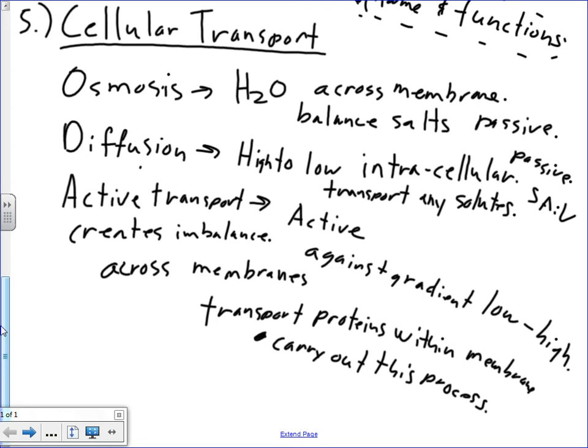We did talk about endocytosis and exocytosis. Those are different. Those are changes in the shape of the membrane that involve the enveloping and engulfing of material. These do not. These are cellular transport processes. The other two are the engulfing using the membrane. So let's talk about the other two.